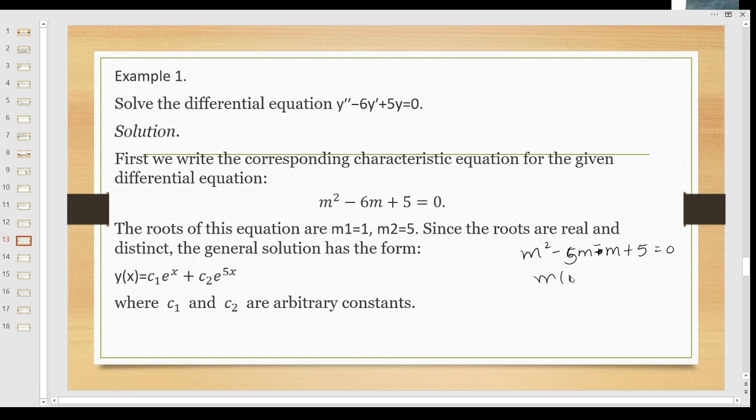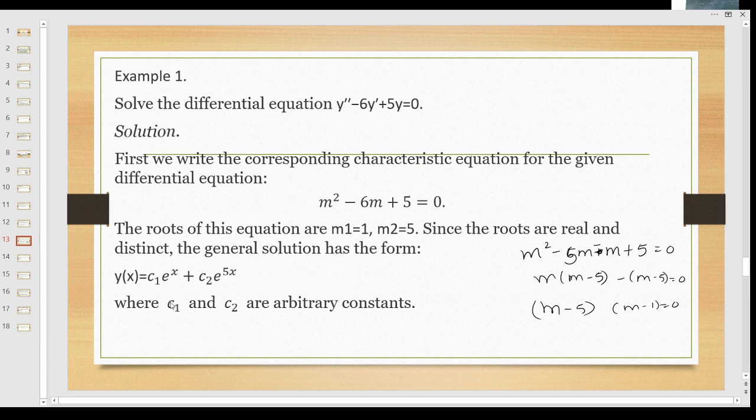So m is common, m minus 5 common, m minus 5 is equal to 0. We have m minus 5 into m minus 1 is equal to 0. So m is equal to 1, m is equal to 5 are the roots. Since the roots are real and distinct, the general solution has the form y of x is equal to c1 into e power m1x. m1 is 1, so 1 into x is x. e power x plus c2 into e power 5x, where c1 and c2 are arbitrary constants.